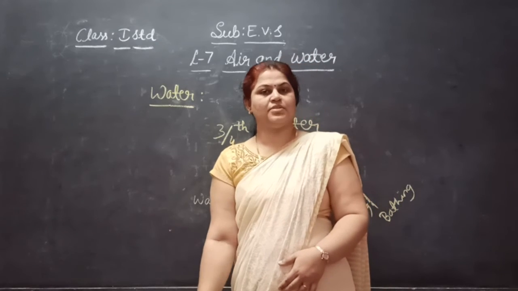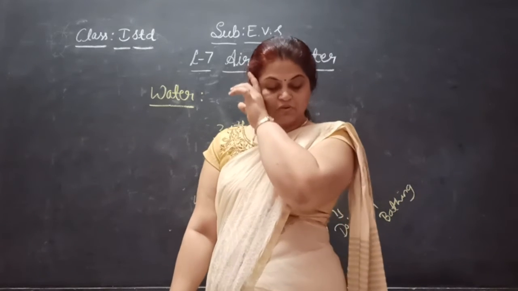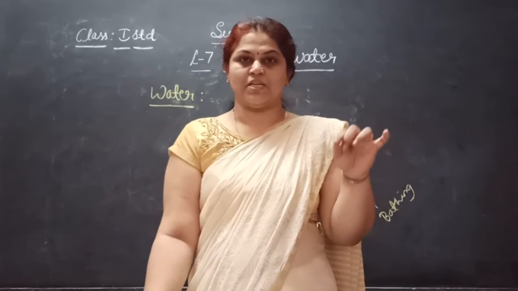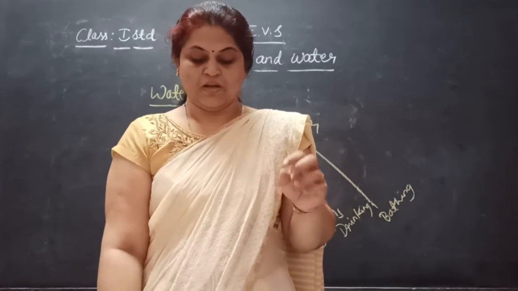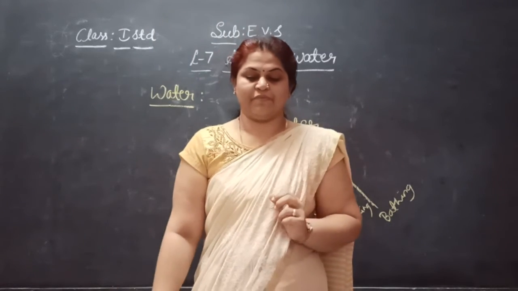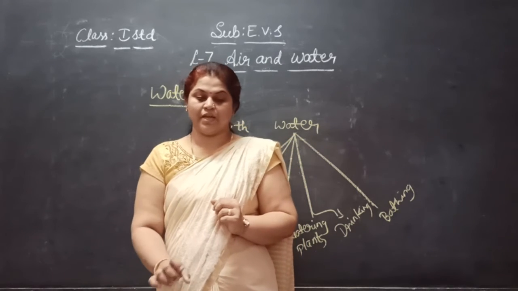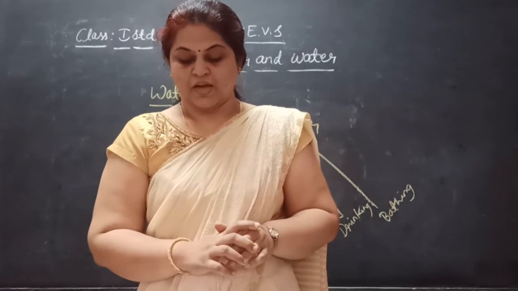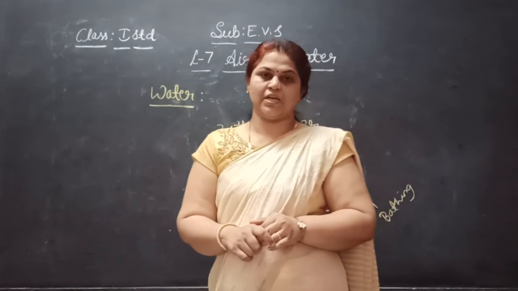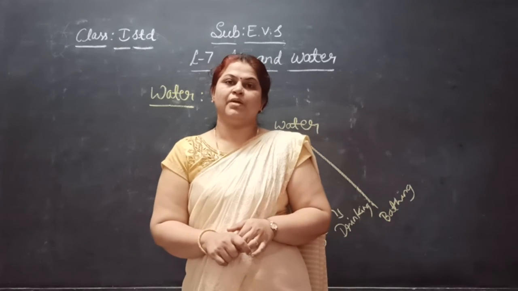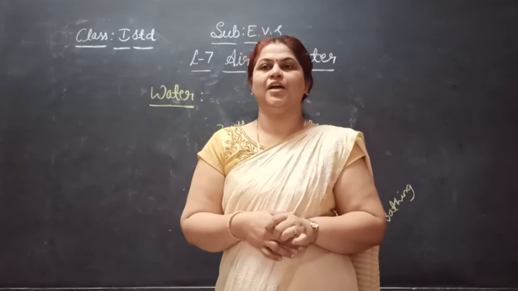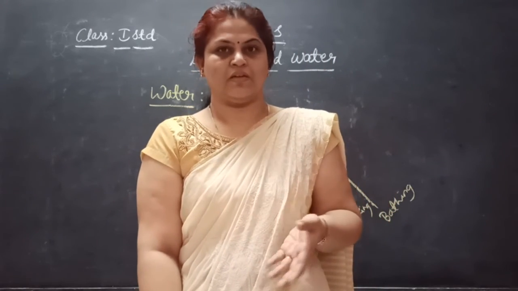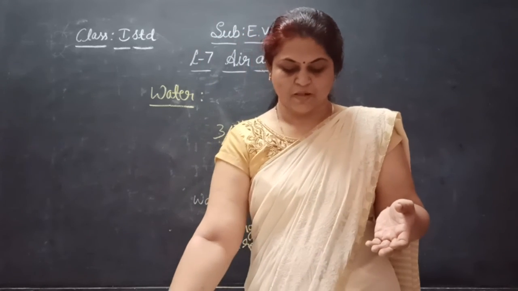So how do we have to save water? We must not waste water. We must close the tap after use. Only wherever it is necessary, at that time you have to turn it on. The remaining time you have to keep it off. We must repair the leaking taps. If it is leaking, we should get it repaired. We can use rain water to water the plants and clean the house. Also, the water from the purifier at home, we should release it into the garden. So we can reuse it with the help of that.